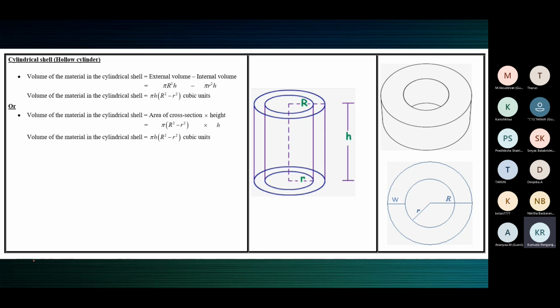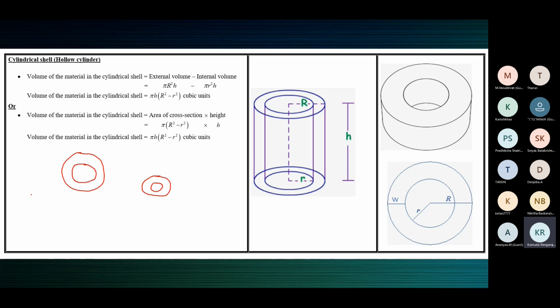Since a cylindrical shell has a uniform cross section, the cross section is going to be like this. It's a ring. Okay, so this is the cross section of a cylindrical shell. These are two concentric circles.